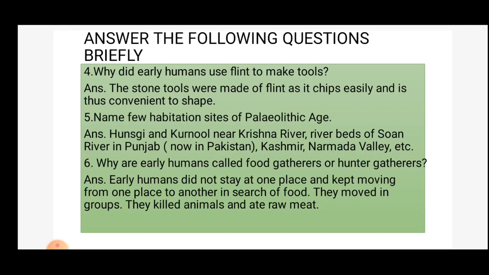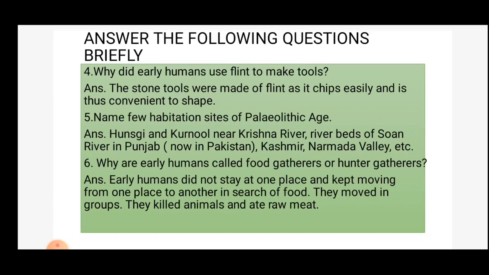Fifth brief question is, name a few habitation sites of Paleolithic age. Answer is, Hansky and Kurnool near Krishna River, riverbeds of Son River in Punjab, which is now in Pakistan, Kashmir, and Narmada Valley.